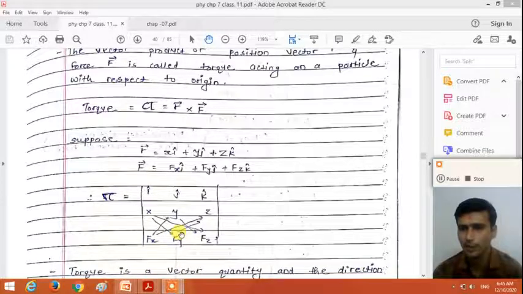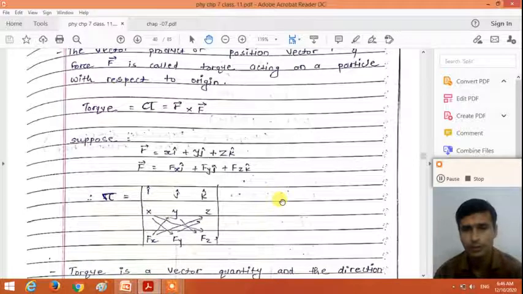The component of the torque in the direction of x, that is i caret: how can we get it? Eliminate the row and column containing i and cross multiply the components. We get the x component of the torque. Then we take j, eliminate the row and column containing j, and by cross multiplication of the components we get the y component of the torque. Eliminating k and cross multiplying the components, we get the z component of the torque. This way we can find the torque acting on the particle.